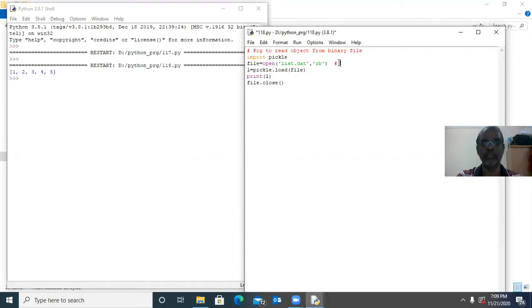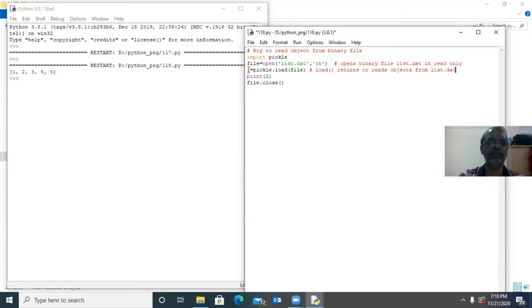It opens the file list.dat in read only, binary mode. The load function returns or reads the object from the file object, that is list.dat.